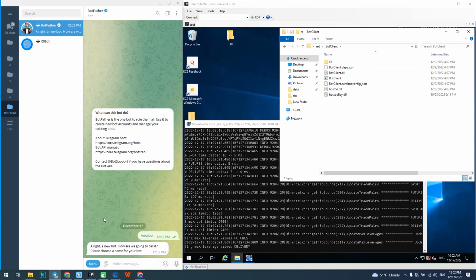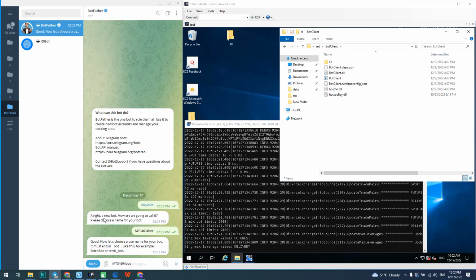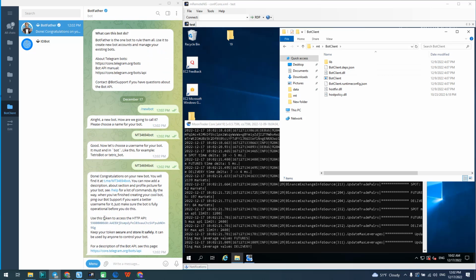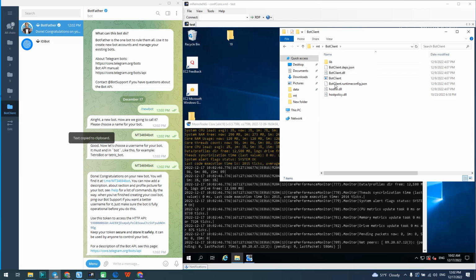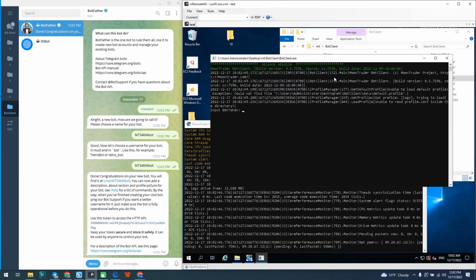Let's make a new bot in BotFather. Next, give it a name. Name must end with bot. Press enter, type the name again and press enter. Now we need to copy the created token. Open the BotClient and paste our token.